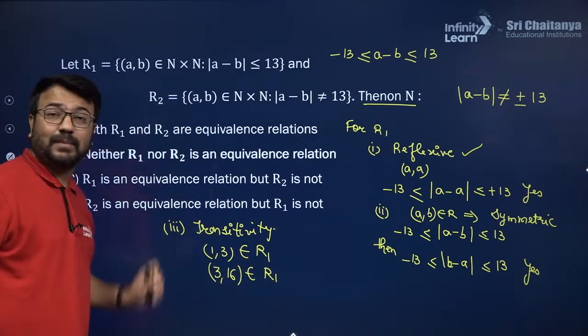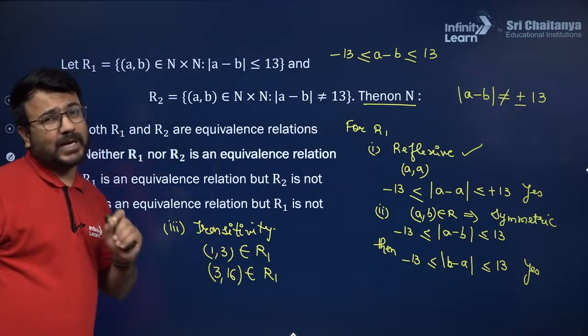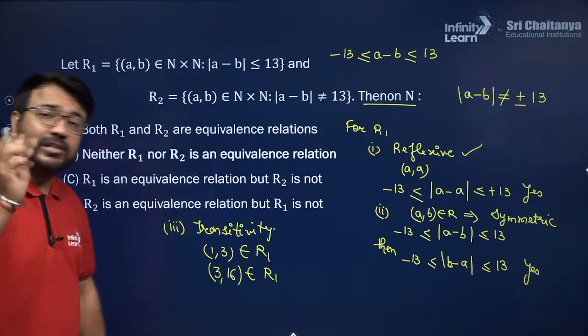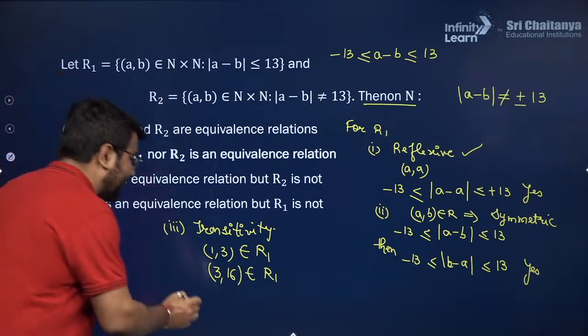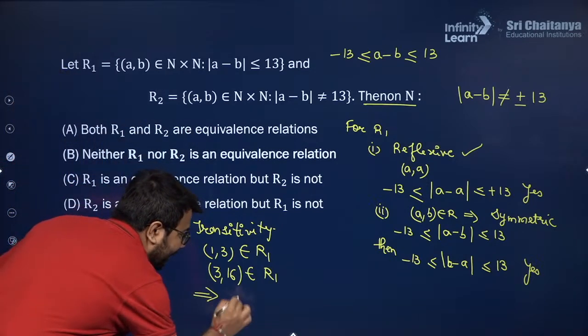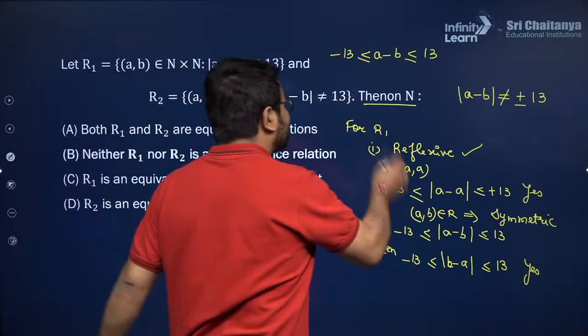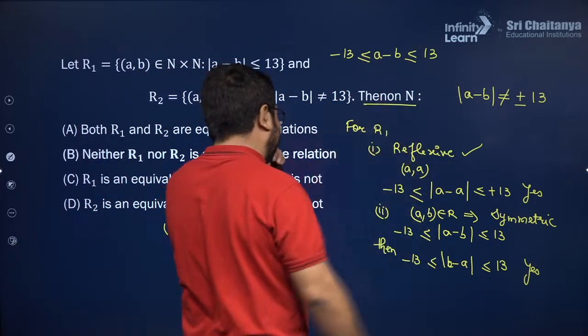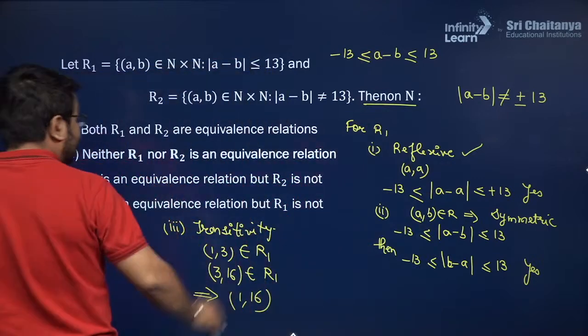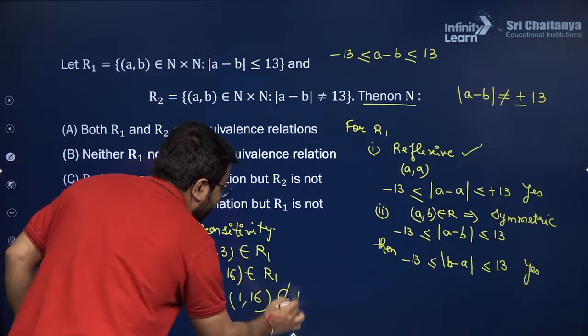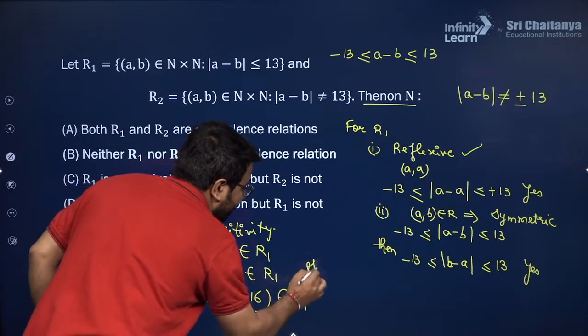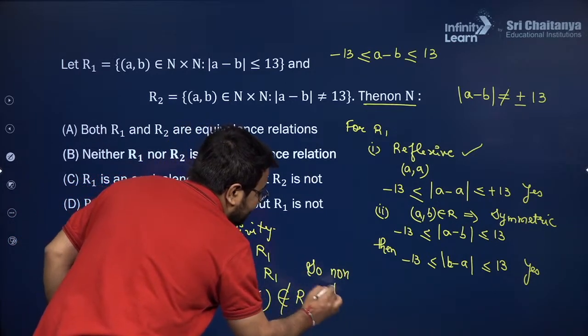If (A, B) is part of the relation and (B, C) is part of the relation, then (A, C) should also be part of the relation. From here, (1, 16): do you think that 1 minus 16 lies between minus 13 and plus 13? No. So this is not belonging to the relation R1. So we will write here non-transitive.